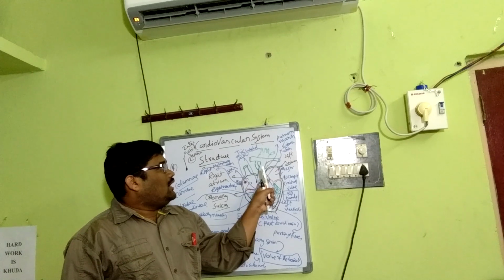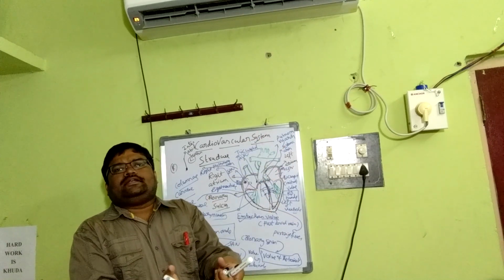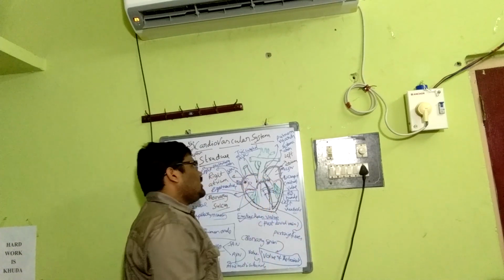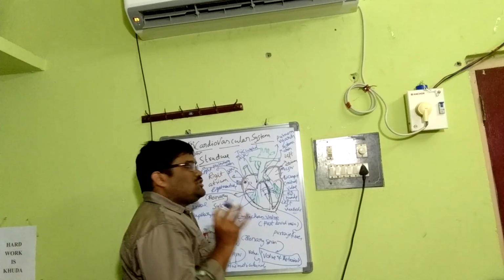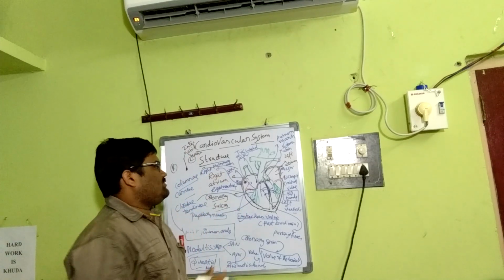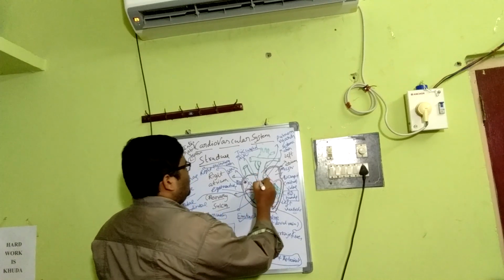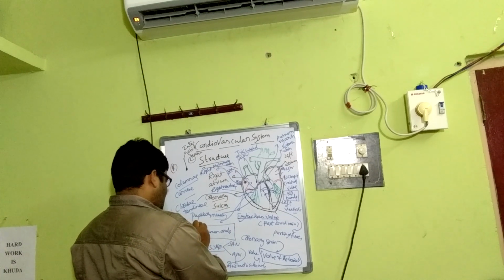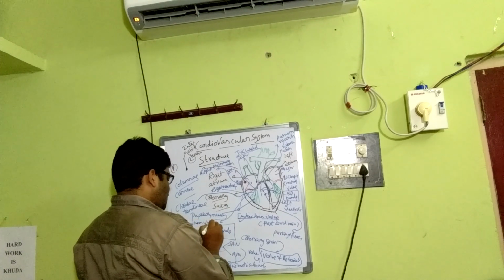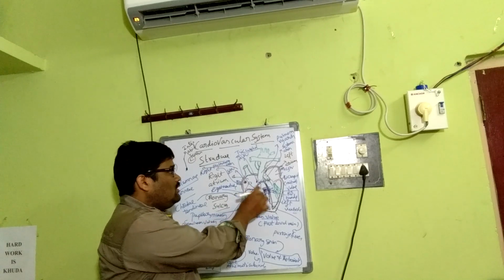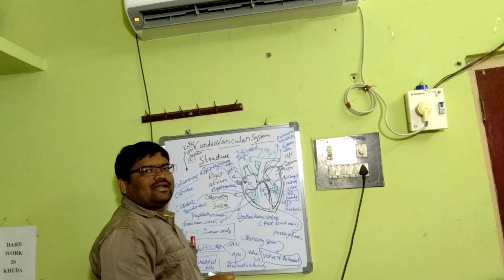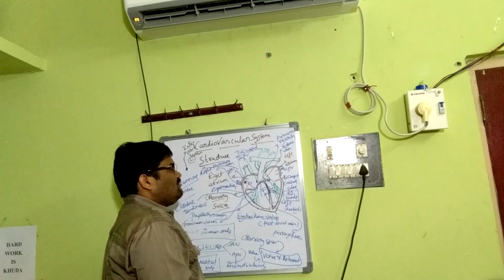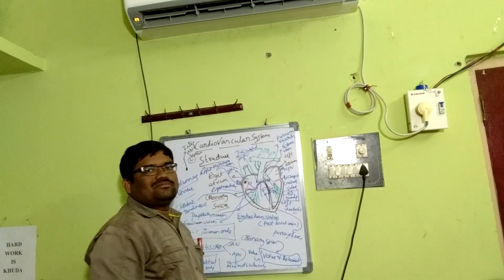Okay, the systemic aorta, and it goes to different arteries. It distributes oxygenated blood to different parts of the body. The thing is, the pulmonary aorta and the systemic aorta have semilunar valves, trisemilunar valves. This is very important. Semilunar valves. Just like the tricuspid valve between the right atrium and right ventricle, and the bicuspid or mitral valve between the left atrium and left ventricle, the semilunar valve is in case of the pulmonary and the systemic aorta.